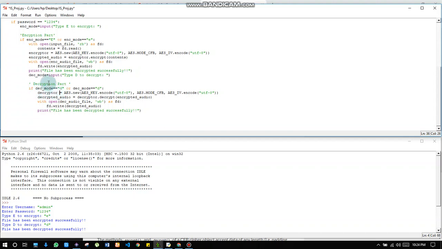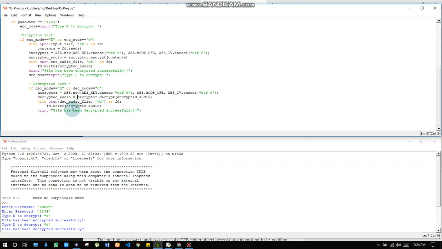Now in the decryption part, again the same key is being used, which is stored earlier in the code, and these both keys should be the same, so that the program knows what is being demanded to be encrypted or decrypted.